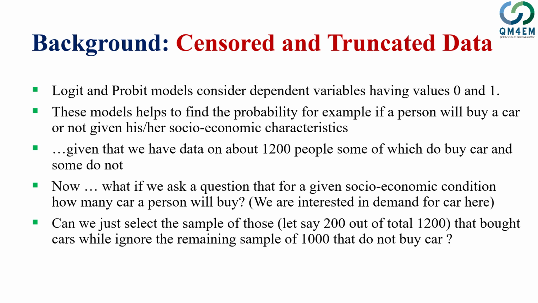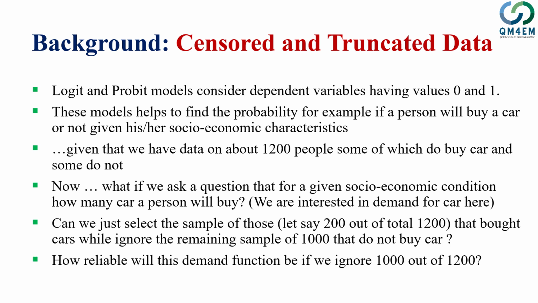So in that case, can we formulate a demand function for cars using just the data of those 200 individuals who bought a car, while ignoring the remaining 1000 individuals who didn't buy a car? And if we formulate such a demand function based on just 200 observations while ignoring the 1000 observations from the given 1200, would that demand function be really reliable?